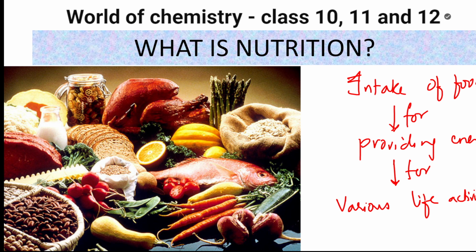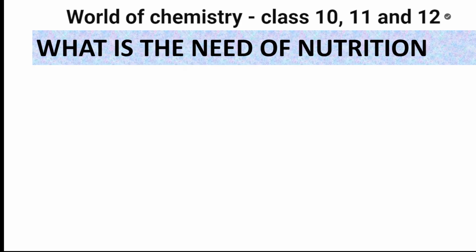Easy? Okay. Now, this nutrition: you're taking these four different varieties of foods, and everything you're consuming is finally to get energy. Now, why do I need this nutrition? I'm eating every day, digesting, absorbing everything. From where am I getting this nutrition?